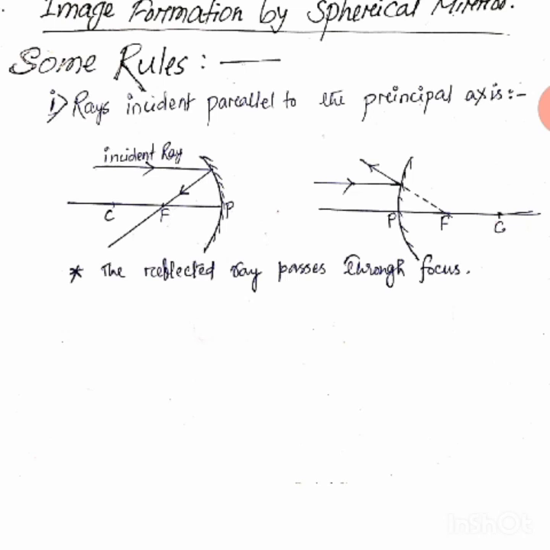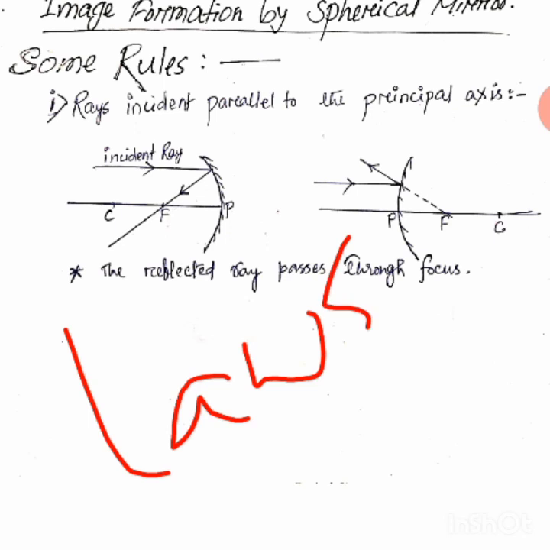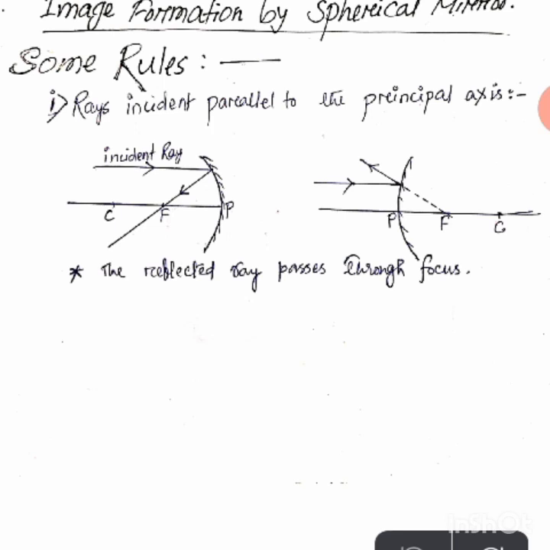Here I have written image formation by spherical mirror. It's very important. This is the ultimate thing we have to understand, how images are formed. In optics, in light, we study how images are formed. Before understanding the image formation, we should understand some rules, some laws. We have to understand those laws. Let's start.